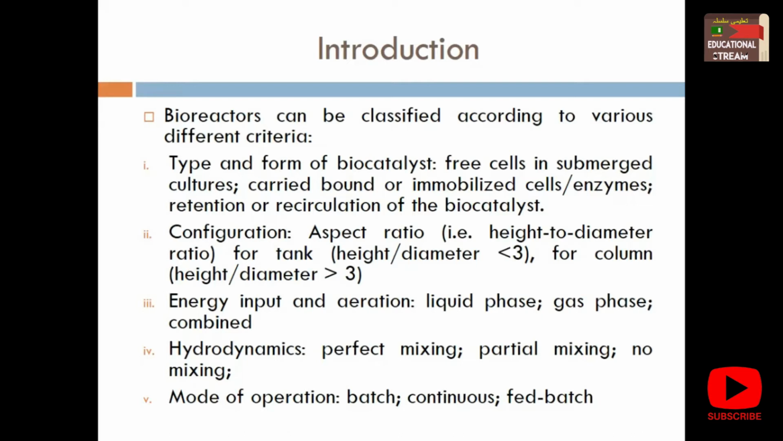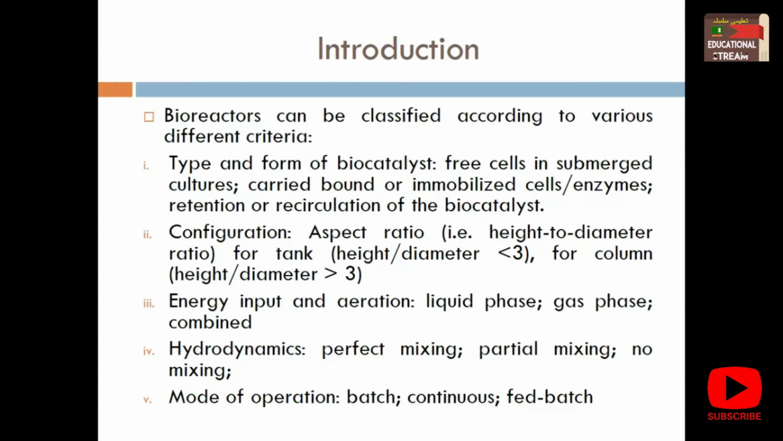Enzymes, if you are using enzymes which may be bound to some precursors, carrier bound. If you want to retain the biocatalyst, or you want to recirculate the biocatalyst, all these things define what type of bioreactor you are going to select. Next is the configuration. In configuration, you are discussing the aspect ratio. Aspect ratio means height to diameter ratio. What height to diameter ratio you want to have?